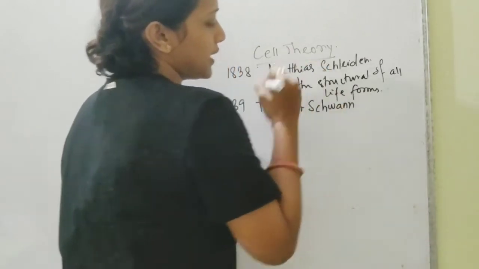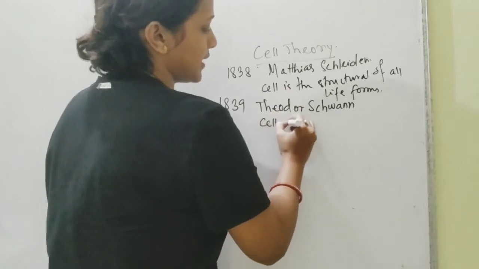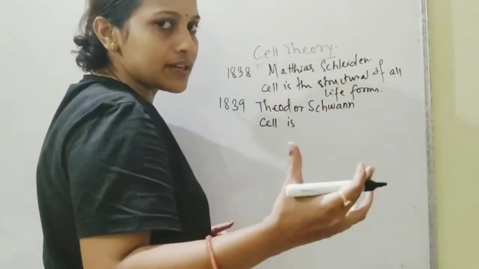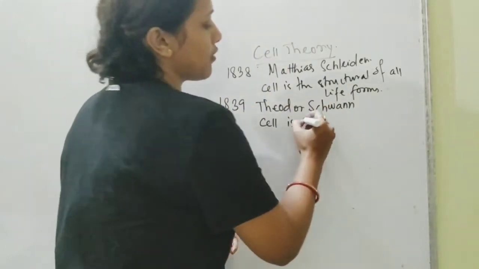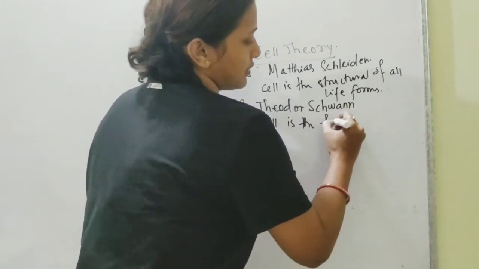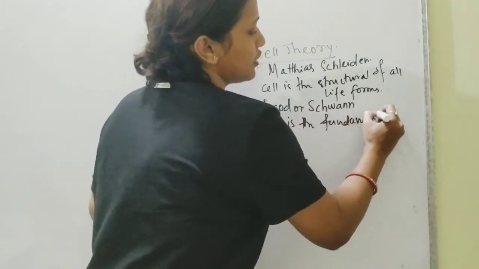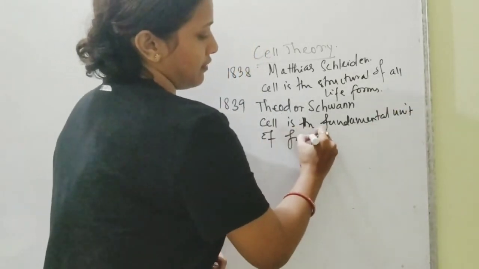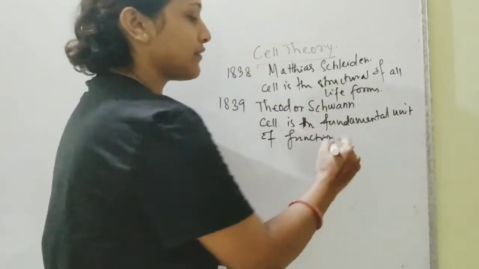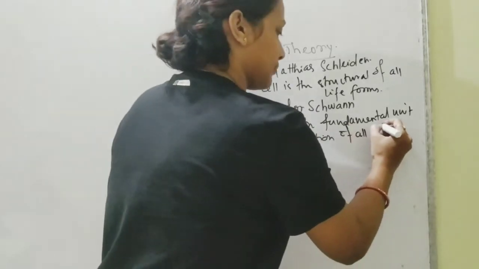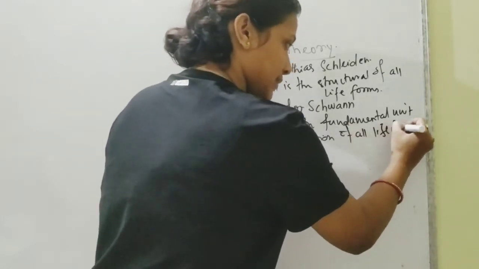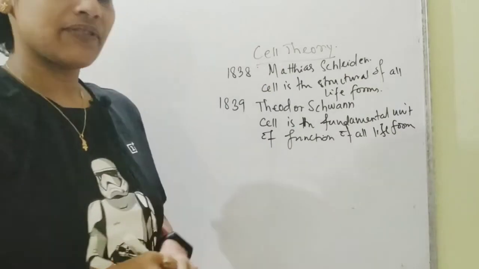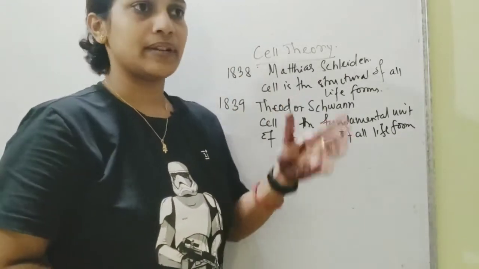Immediately in the next year, that is in 1839, we saw that Theodor Schwann, he gave the concept that cell is the fundamental unit, it's the most fundamental unit of function of all the life forms. अब इसका मतलब क्या है, बोल तो दिया है, मतलब क्या है इस चीज़ का, structural and functional unit of life. What does it mean?